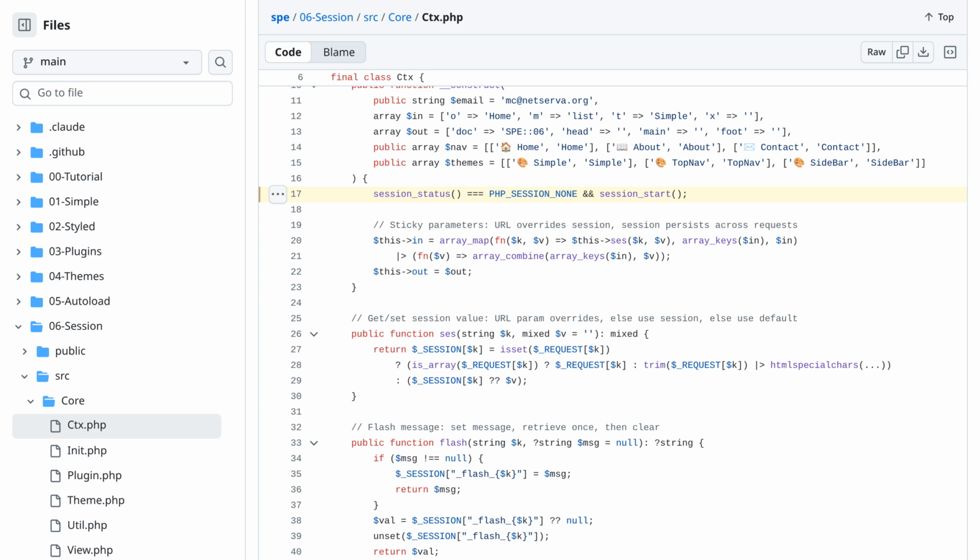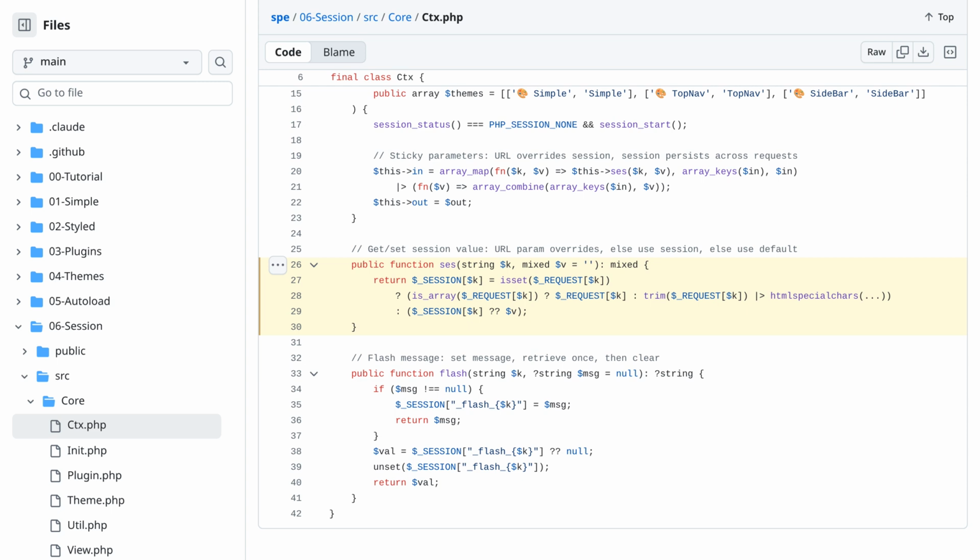Session starts in the constructor. The short circuit pattern avoids errors if already active. The S's method implements sticky parameters. URL overrides session. Session persists. Default as fallback. Flash messages exist for one request only. Set a message. Retrieve it once, then it's gone.